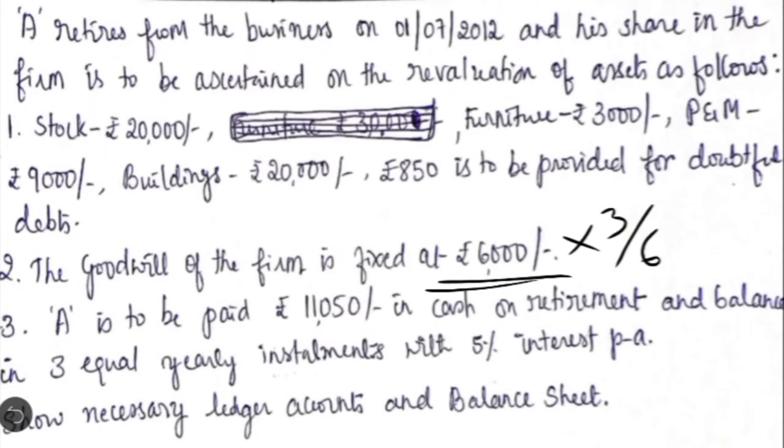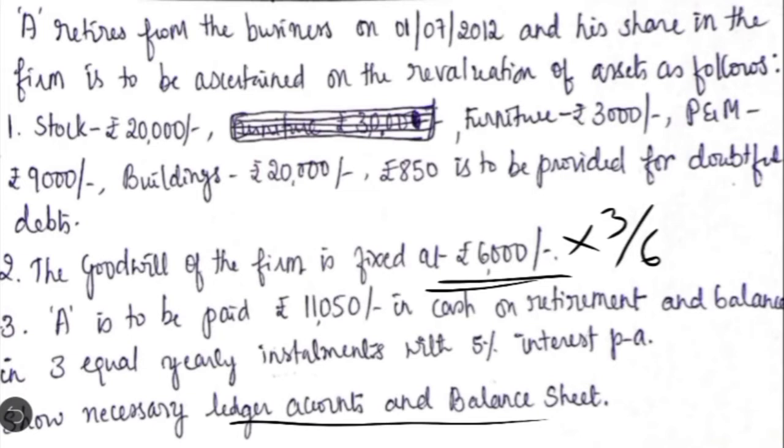Then here it is given to show the necessary ledger accounts and balance sheet, and in this case we don't find any sentence like the values of assets and liabilities should not be altered or should be shown at their original value, nothing like that. Which means that in this case we are going to prepare the revaluation account. So let us consider what adjustments should be considered in the revaluation account.